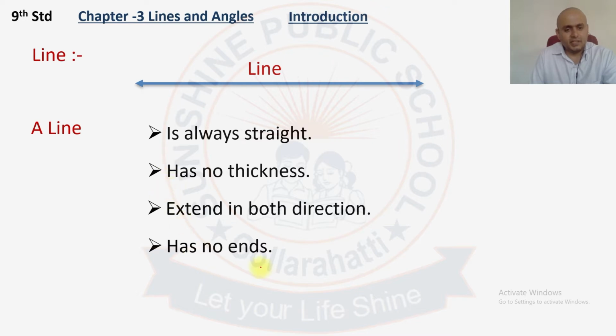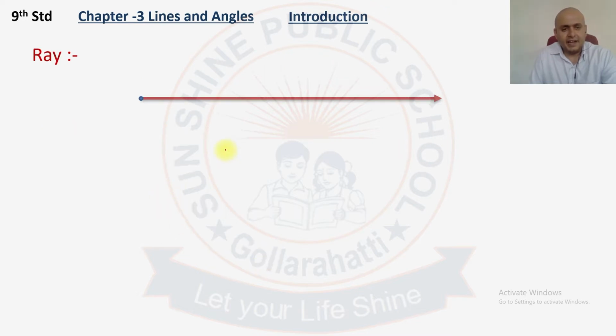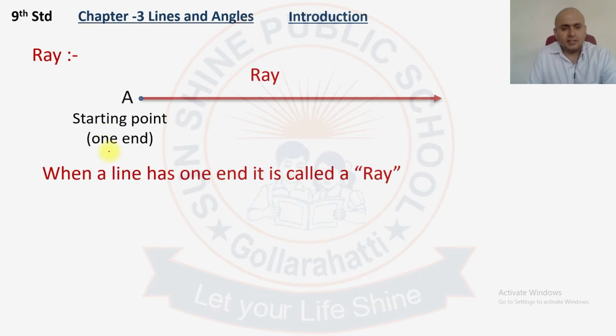It has no ends. A ray is a line which has one end point, and it can be extended at the other end. So a ray has only one end point. Here A is the end point. It's called a ray. It has a starting point. When a line has one end point, it's called a ray.